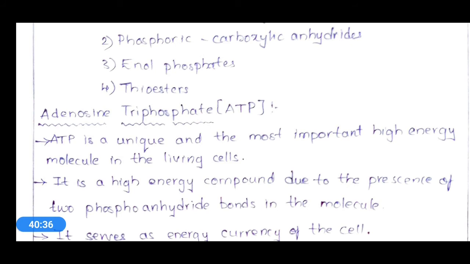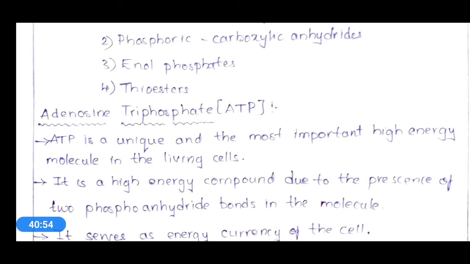That means in almost all species, this particular ATP is present.